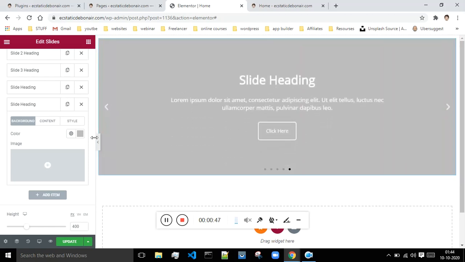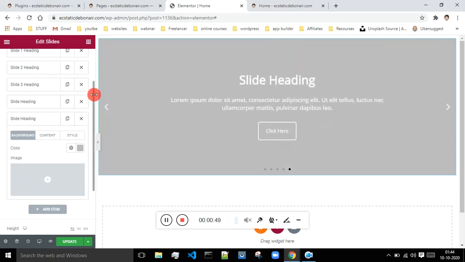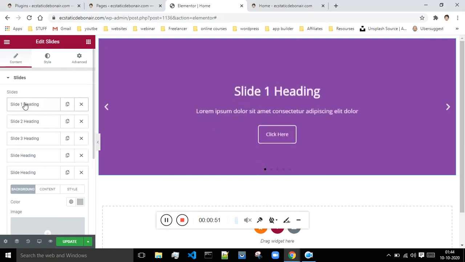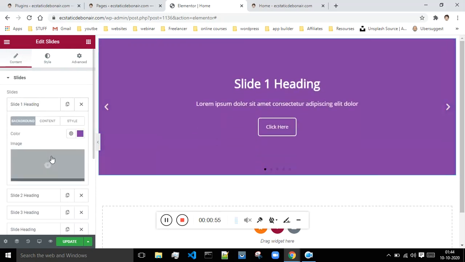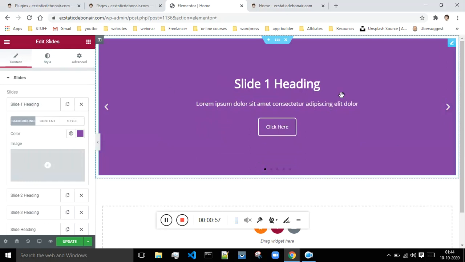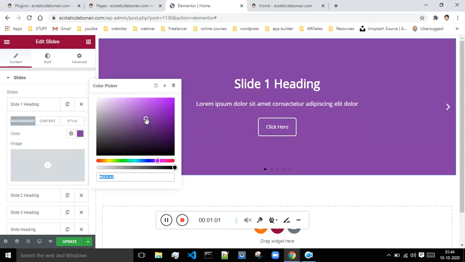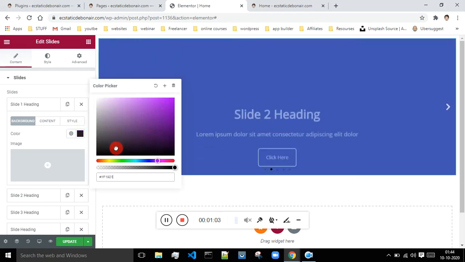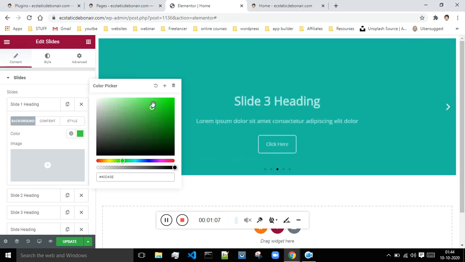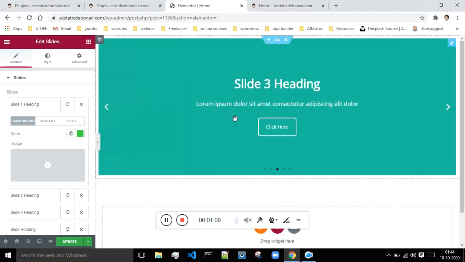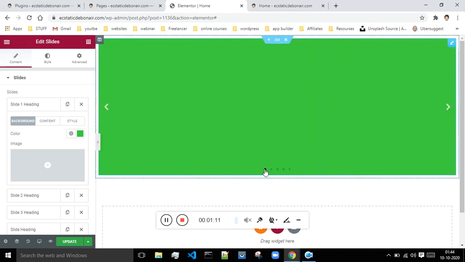So now let me show you how to customize these slides. Let me go to this first slide over here. I will click here, and from here I can change the content of my slide. This is my first slide. I can change its color, whatever color I want. If I want it to be green, then I will select green. Now if I go to my first slide, it's green in color.